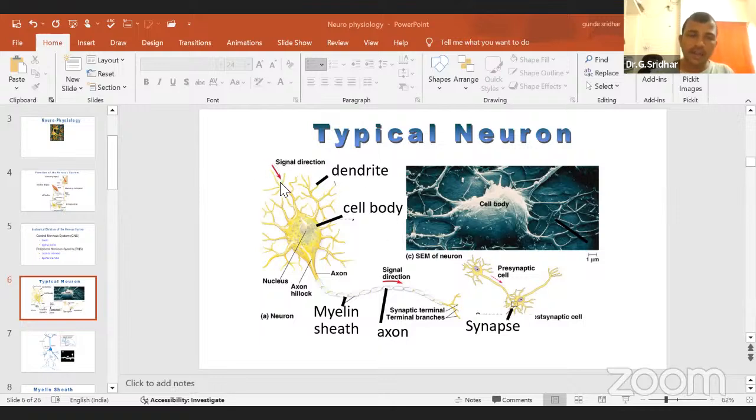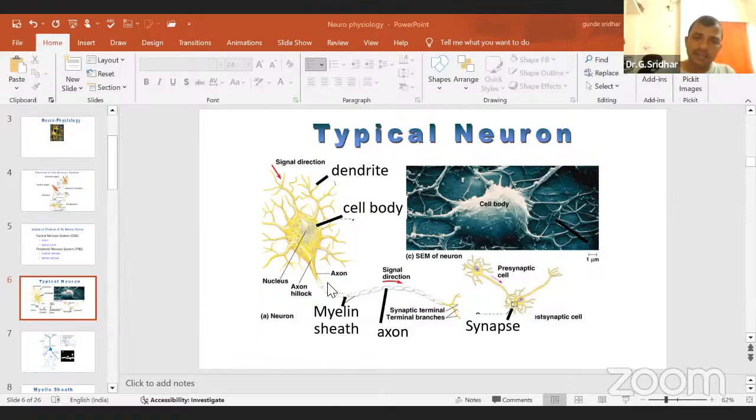That means the dendrite will collect the signal. After collecting, the axon hillock will maintain that signal to pass it along through your myelin, along the axon. Then after reaching the ending of the axon, this axon will send the signal to the dendrites of the other neuron.